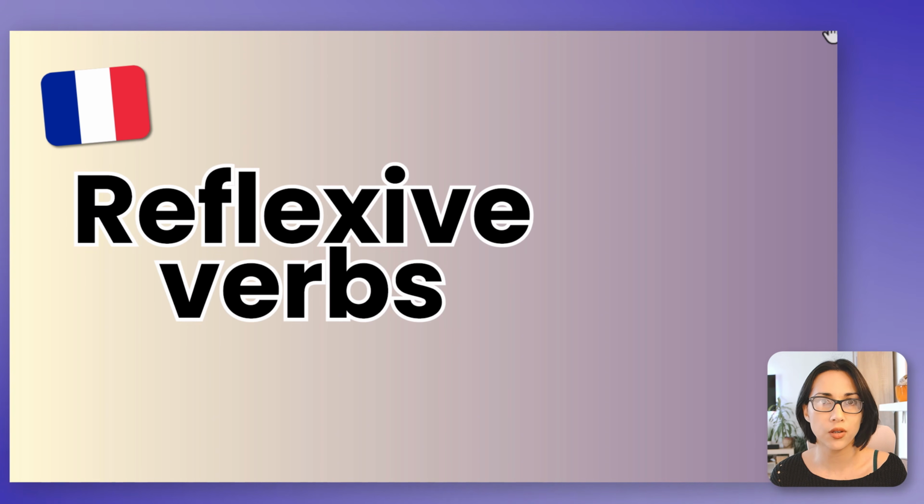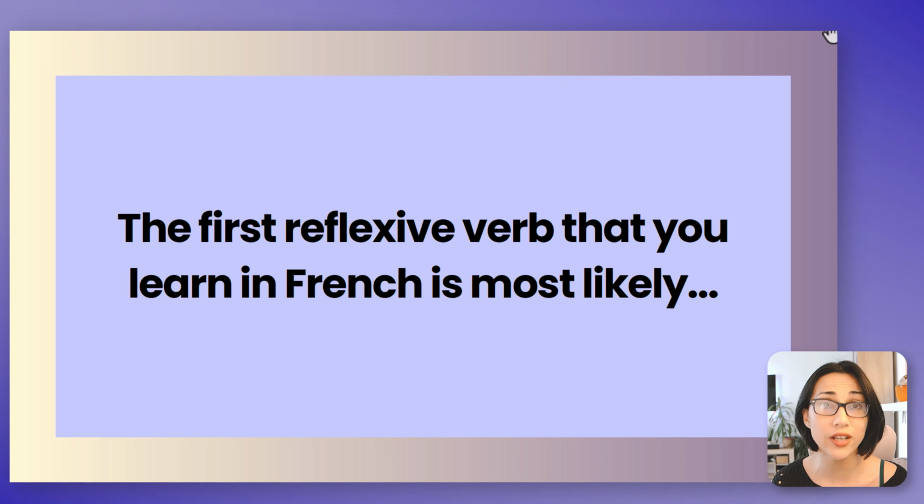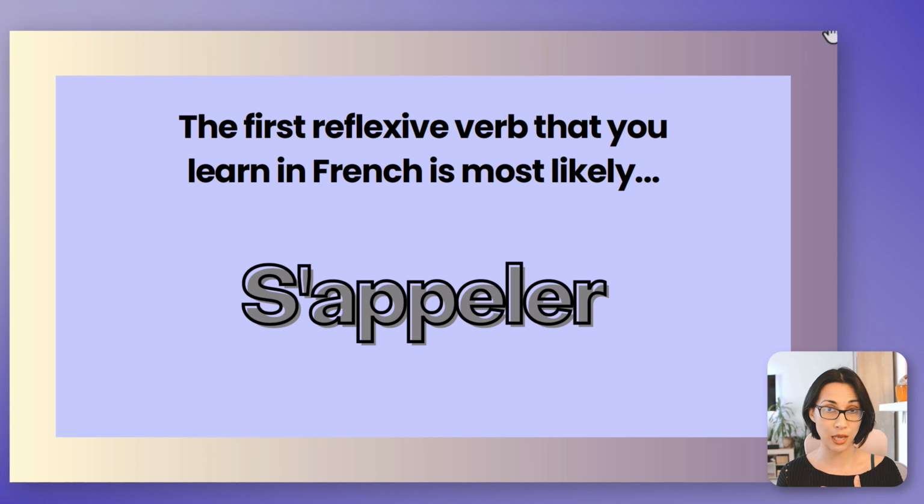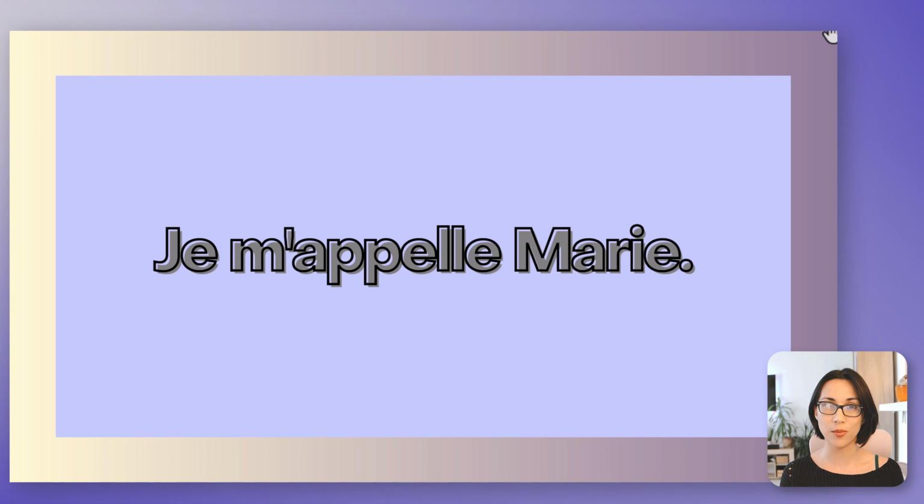You might not know what reflexive verbs are, but you actually learn them very early. And there is actually one reflexive verb that you learn very early on. So it's in one of the first sentences you learn in French. The first reflexive verb that you learn in French is most likely s'appeler. S'appeler. Does this ring a bell to you? You can find it in je m'appelle and then your name. Je m'appelle Marie. Je m'appelle Eden.